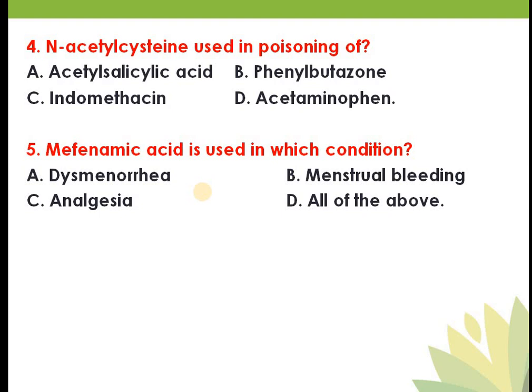Okay, so they are used in muscle, joint, and soft tissue pain. Again, along with your dysmenorrhea and menstrual bleeding. Okay, the pain caused by dysmenorrhea and pain caused in the menstrual bleeding. Okay, so is that clear? ये क्वेश्चन में भी आपका कम से कम 3 क्वेश्चन कवर हो चुका है. So we will take a 6th question.